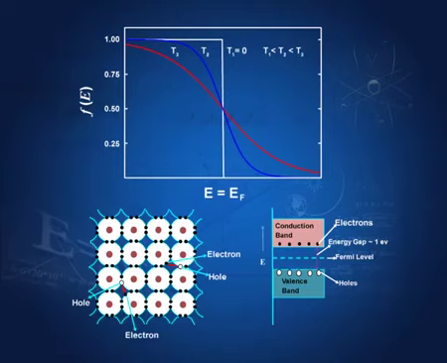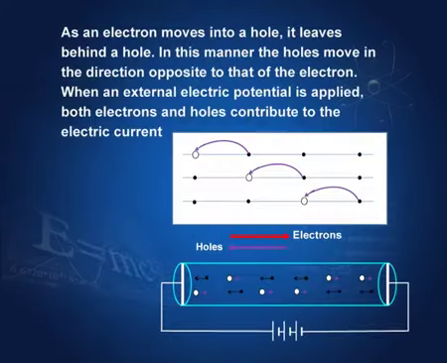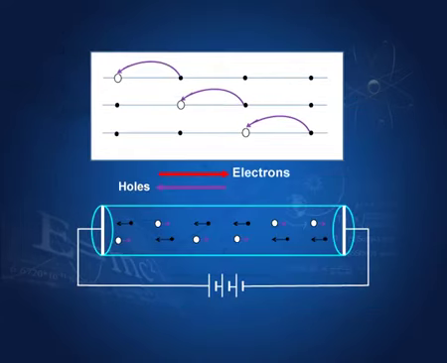When other electrons move into these holes, the holes shift to the location held by the electrons. I will show you here. An electron was here, the electron moved to this place and a hole was created here. This electron moved to this place and a hole was created here. This electron moved to this place and a hole was created here. You can see what is happening.